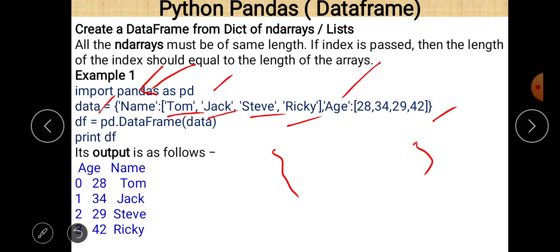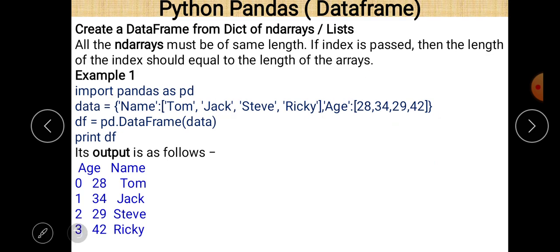And second column name is age, and values regarding that are 28, 34, 29 and 42. So these are the different values of age here, and just pass this data as a parameter in the data frame method here.